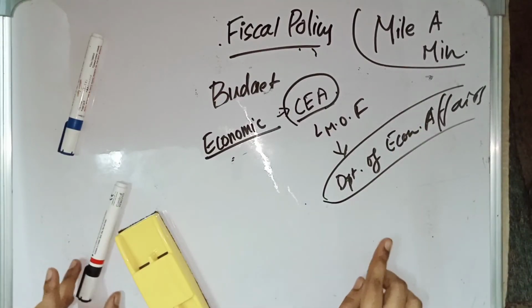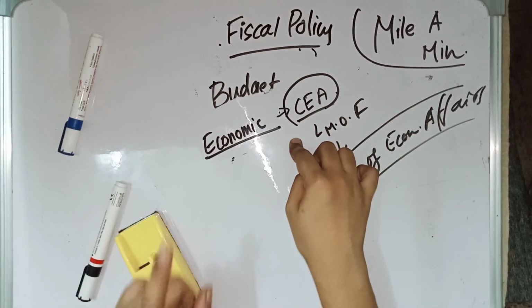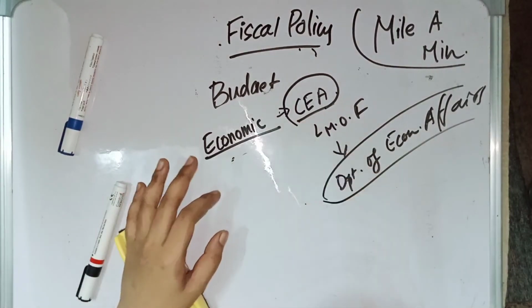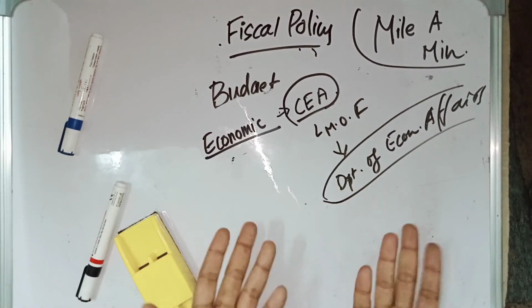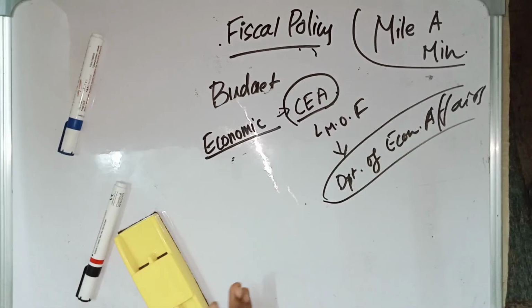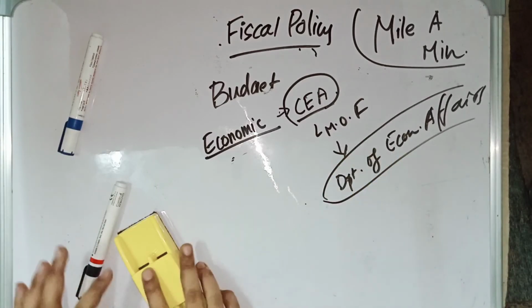It is not a constitutional post, and the Chief Economic Advisor's tenure is 3 years. He gives advice to the Government of India on economic matters, and he presents the economic survey. He is the one who does the economic survey. These are the things relating to the Chief Economic Advisor.